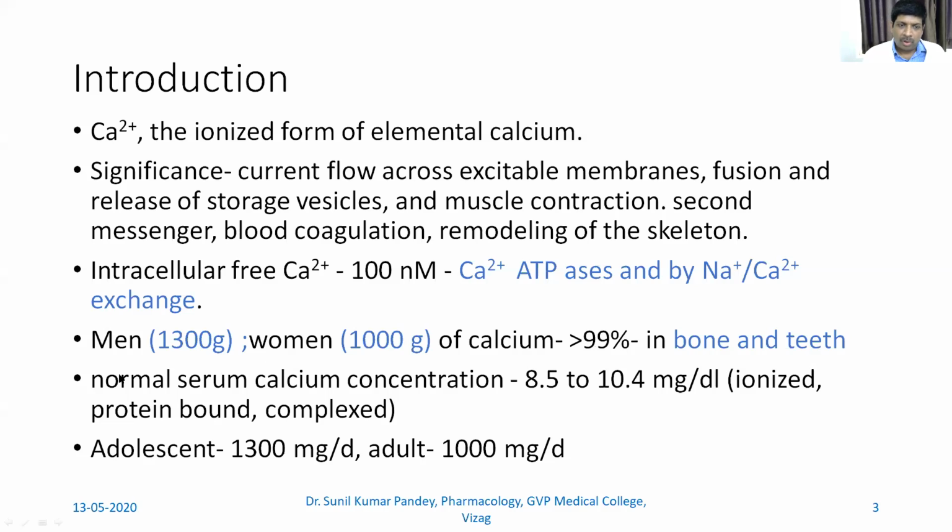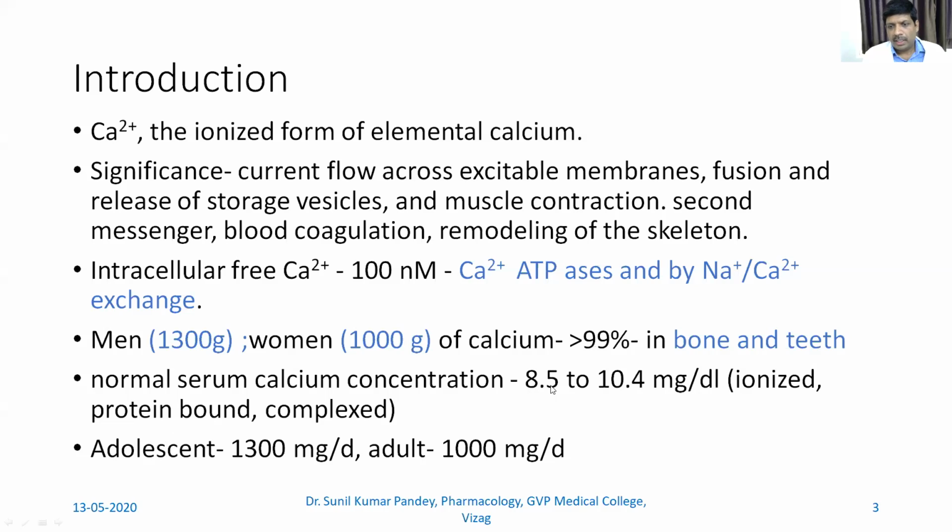Now, what about the normal serum calcium concentration? Normal serum calcium concentration varies in the range of 8.5 to 10.4 milligram per deciliter. And this can be in ionized form, protein bound form, or complex form.